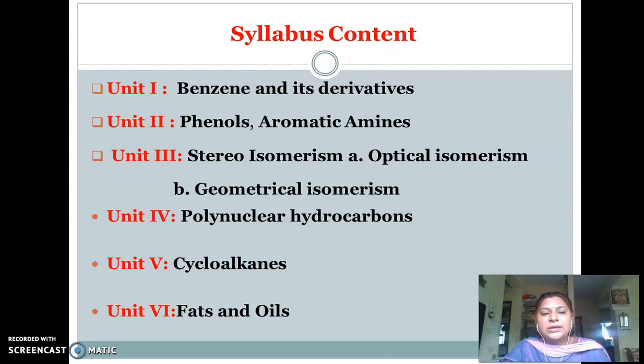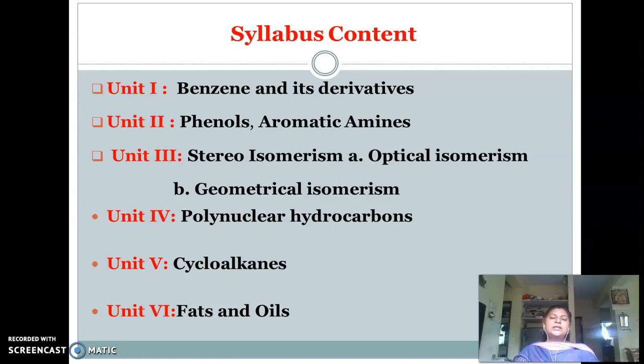Unit number 3 is stereoisomerism, which is majorly categorized into 2 parts: one is optical isomerism and the second is geometrical isomerism. Unit 4 is polynuclear hydrocarbons. Unit 5 is cycloalkanes and unit 6 is fats and oils. So these are the 6 different units you are going to learn in this subject.